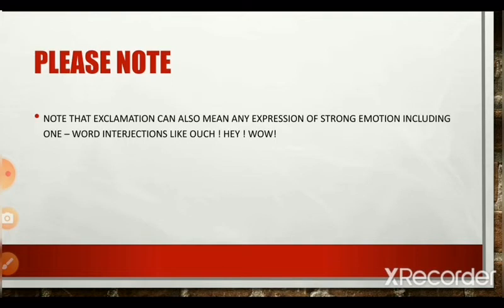Here, the exclamation is an expression of a strong emotion. So, a strong emotion can also be expressed using interjections like ouch to denote pain, hey to denote amazement, wow to denote again amazement, or to denote wonder.